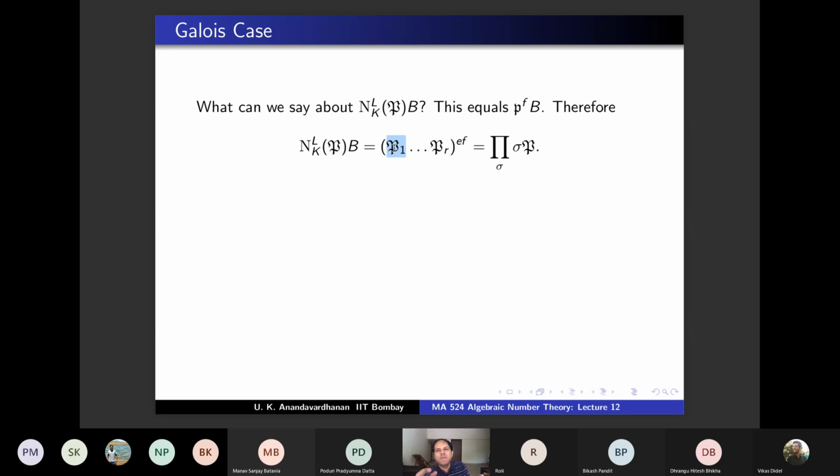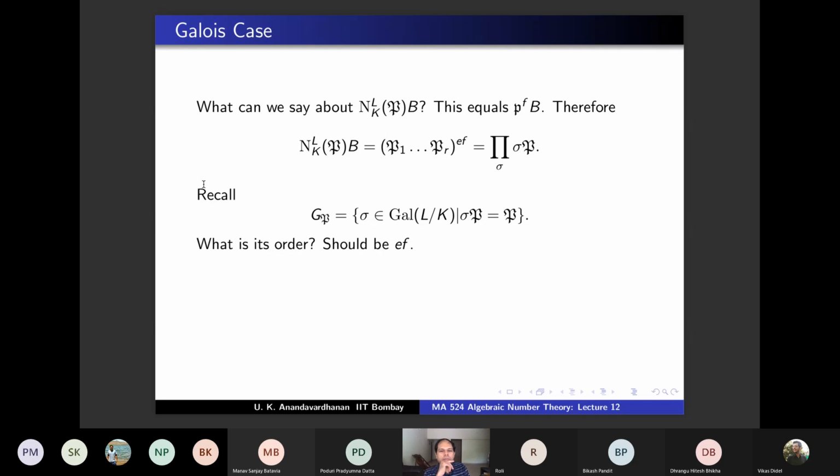See, fixing one will fix everything else because everything else is conjugate. Right? So the number of Galois elements fixing a given P1 is EF. Agree? These are distinct. P1, etc., PR are distinct. So the total is EFR. So the decomposition group order is E times F. So this order is E times F.